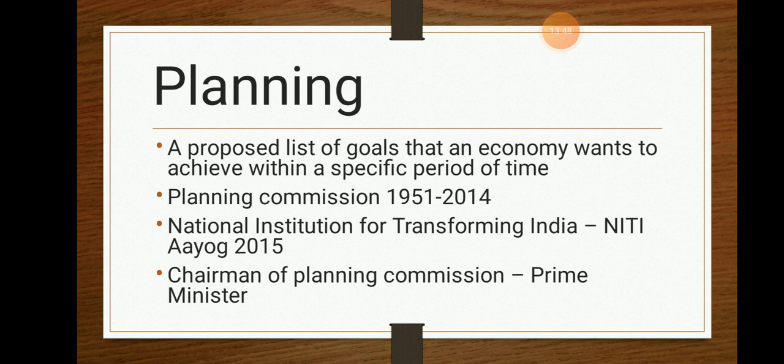What does transforming mean? Changing, developing. From the year 2015 till now, this Niti Aayog, the Planning Commission, handles all the plans regarding the 5-year plans, and even 7-year plans are currently progressing. All these things are done during this process.